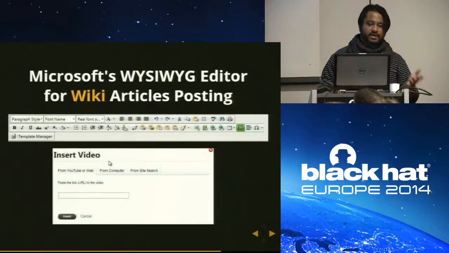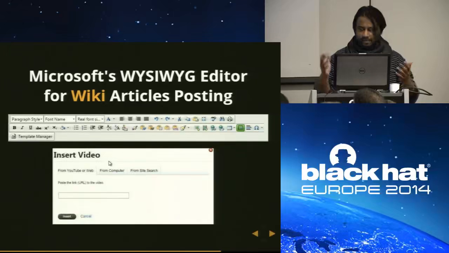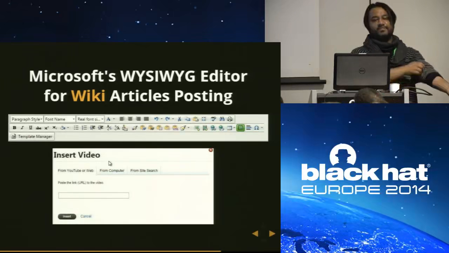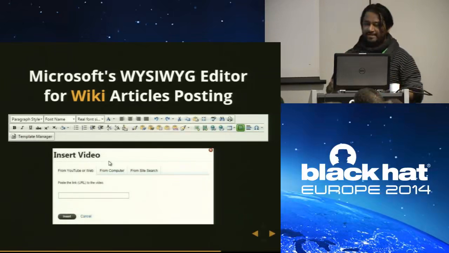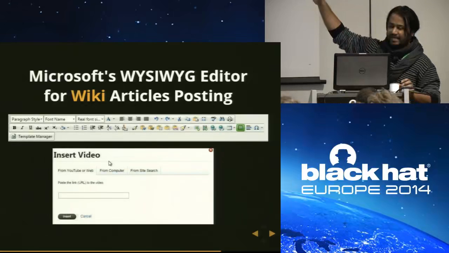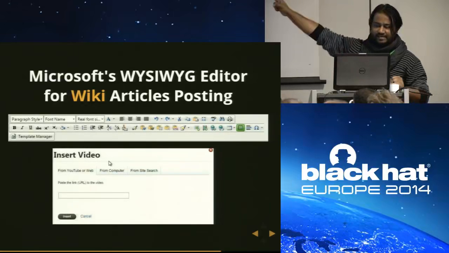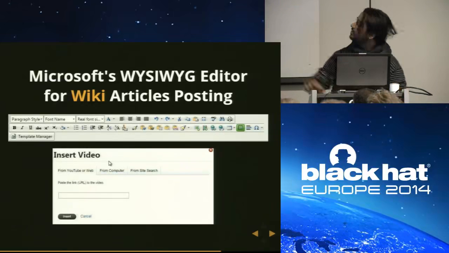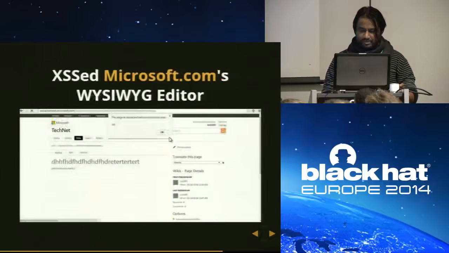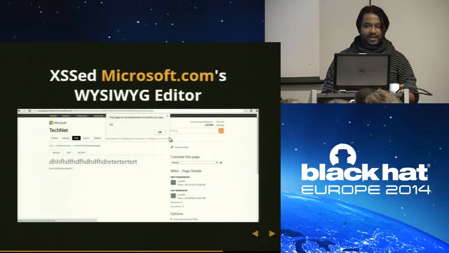Recently, just because I want to have a very good example for this talk, last week I was on Microsoft. I don't know why, but I accessed basically the WYSIWYG editor that they are using. This is the WYSIWYG editor they have. They asked me to upload a file. Okay, guys, allow me to upload it. I uploaded a Flash file. It has been accessed, and the fix is very interesting.